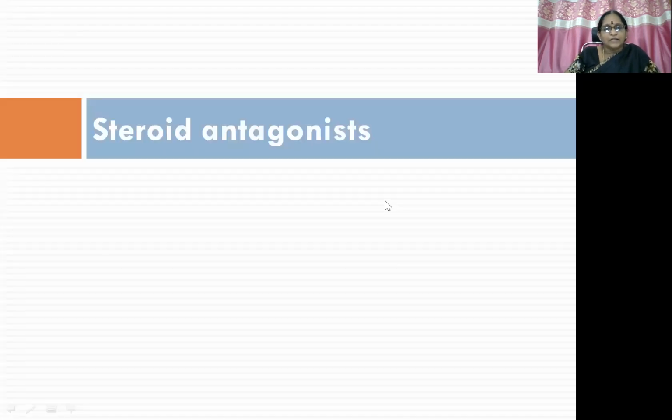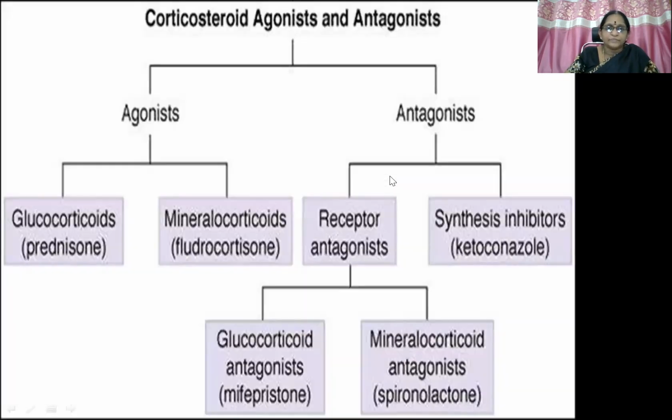Then coming to the last part, that is the steroid antagonist. So this is corticosteroid agonist and antagonist. Agonist means glucocorticoid agonist, that is prednisone; mineralocorticoid agonist, fludrocortisone. Then antagonist, that means synthesis inhibitors, glucocorticoid and mineralocorticoid synthesis inhibitors, that is ketoconazole. And we have other drugs also which we'll be discussing, and this is the main drug that we have depicted here. Then antagonist means receptor antagonist, acting on particular selective receptors. So the glucocorticoid receptor antagonist is mifepristone, and the mineralocorticoid receptor antagonist is spironolactone.